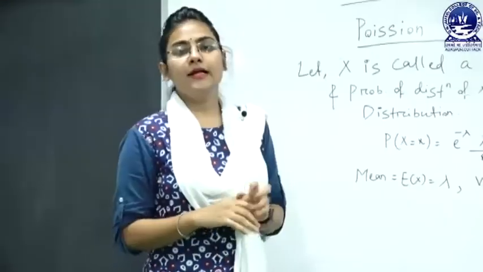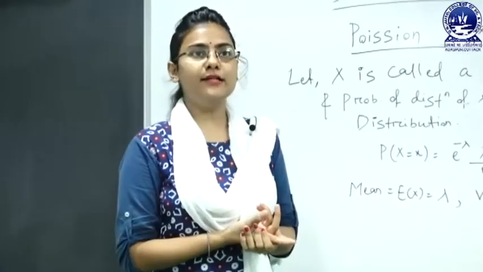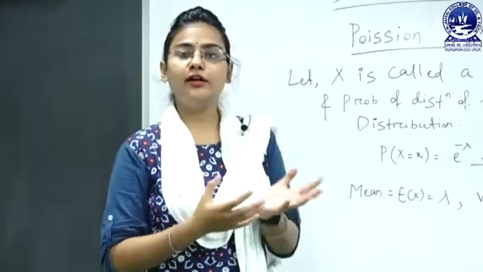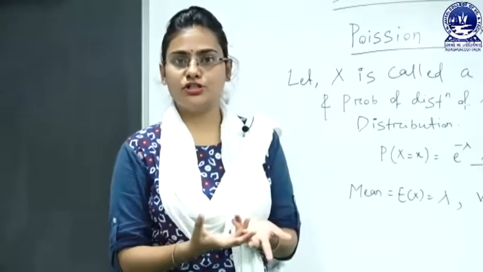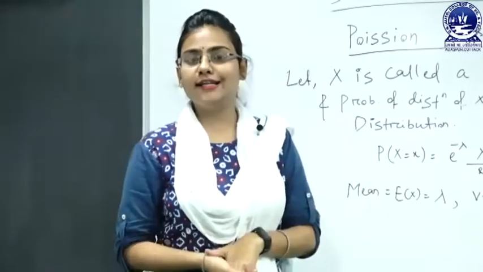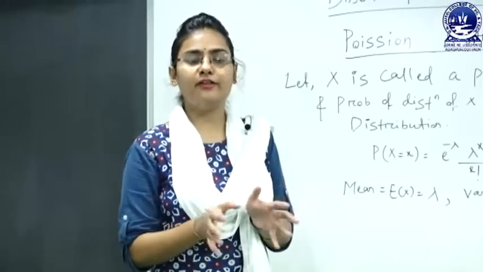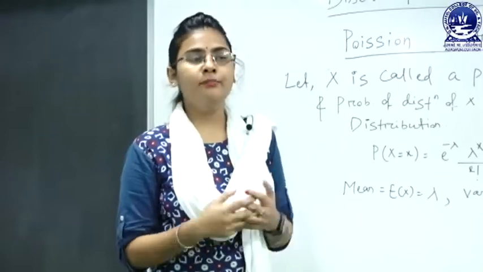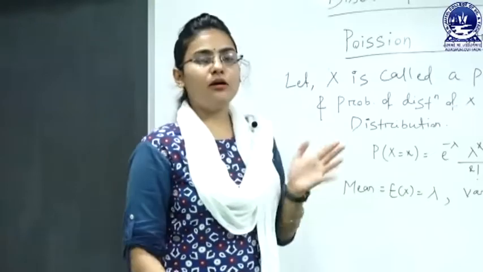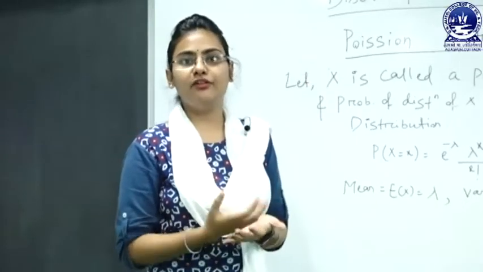There are many applications of the Poisson distribution in real life for counting data, for example the counting of the number of books in a library or other count data. We can use the Poisson distribution to model such data. Among the discrete probability distributions, these three distributions, Bernoulli, binomial and Poisson, are very useful in our daily life, in real life data, in statistics and in many subjects to model our data. There are also many other discrete distributions, but these three are very useful and very familiar in statistics.